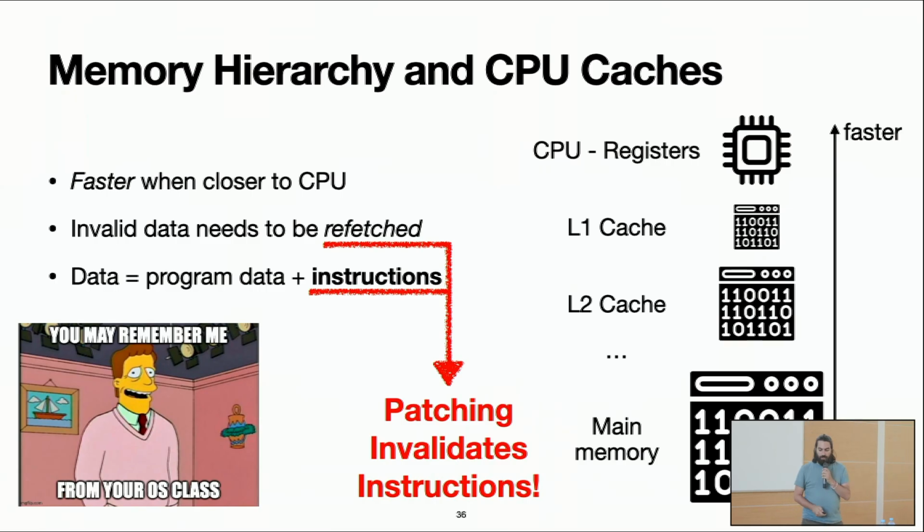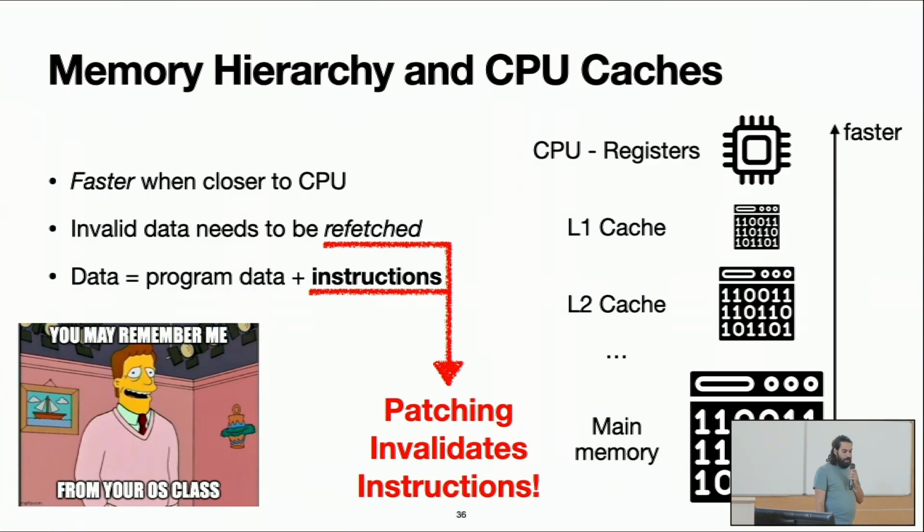Of course, when I'm talking about data, it's not just the program data, but also the instructions. The instructions take space in the caches. So patching the code will invalidate the caches. So we need to refetch the instructions, and the CPU needs to change the decision it's making.